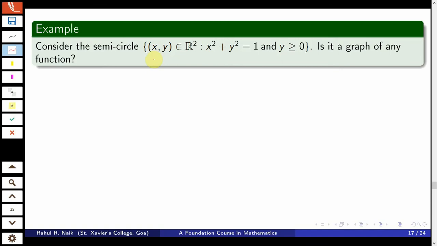Consider the semicircle: (x, y) in R2 such that x square plus y square is equal to 1, y is greater than or equal to 0. Either you can take y greater than or equal to 0 or y less than or equal to 0. Is it a graph of any function? First we need to determine whether it is a graph of any function by the vertical line test, and if it is, then we also determine the function of the graph.